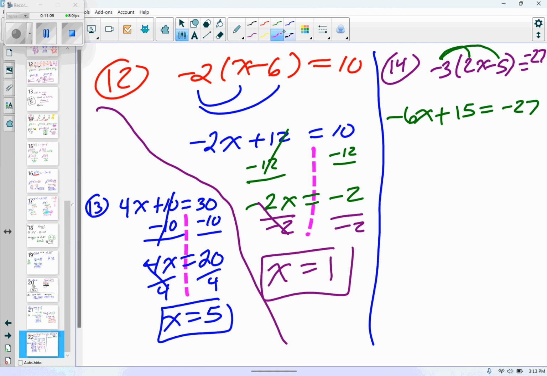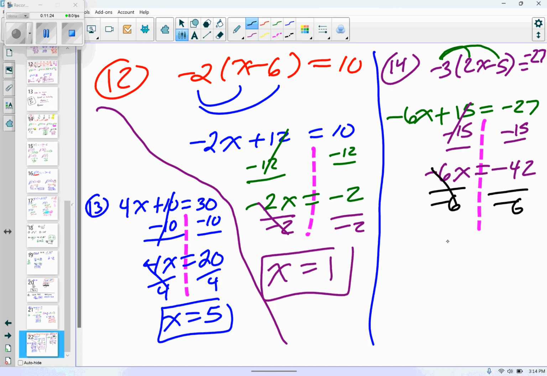Now I can start moving things back and forth because I don't have any more denominators. So I'm going to subtract 15, subtract 15. Those are gone. Negative 6x equals negative 42. Divide each side by negative 6. Cancel. x equals 7.